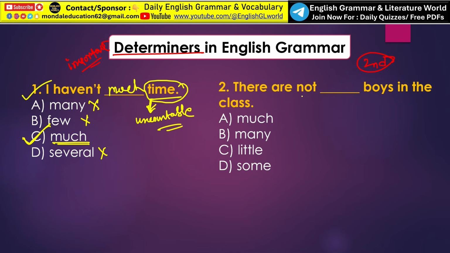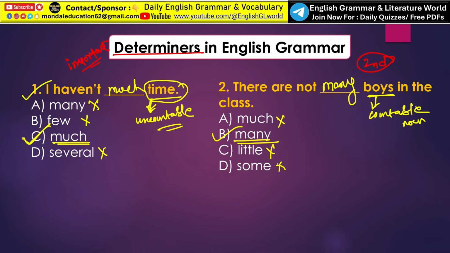Next, there are not dash boys in the class. Look, the noun boys is a countable noun. So before a countable noun, we have to take the determiner many. So, there are not many boys in the class. Option B, many, is the correct answer. Much, little and some are not the correct answers.